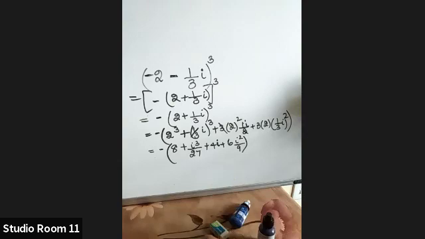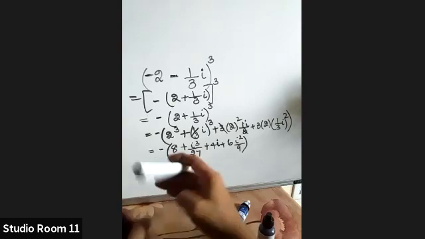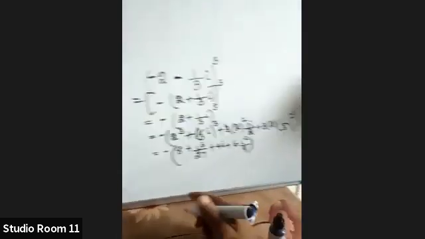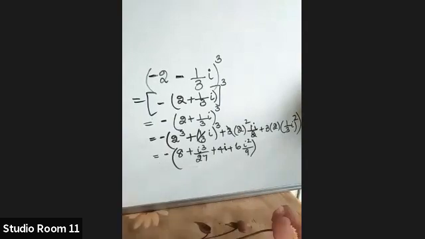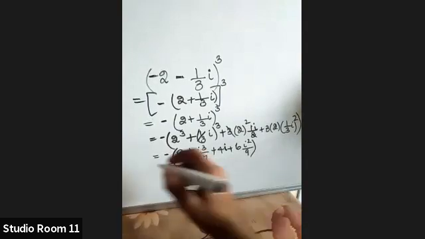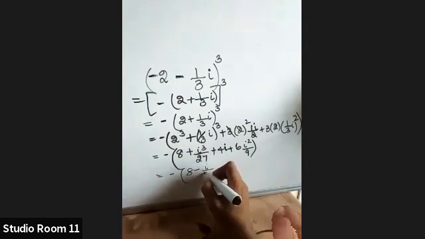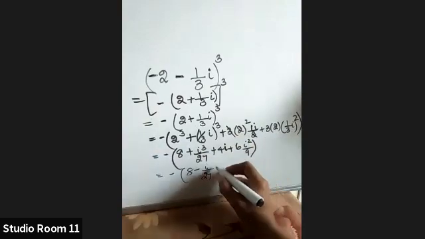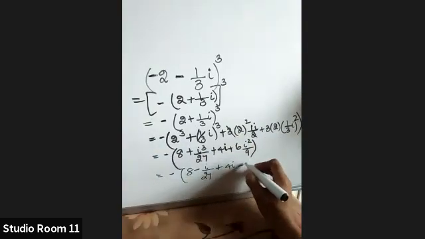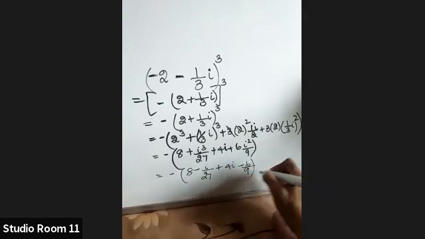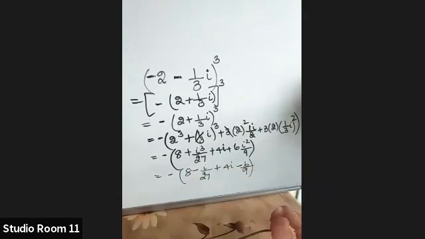Yes, Dia, finish. What is the answer, Dia? What is i cube? i cube is minus i, isn't it? So you'll get just minus of 8 minus i by 27 plus 4i minus 6 by 9. So that i square is minus 1. Now take this, group the terms, simplify and find out what is the answer.